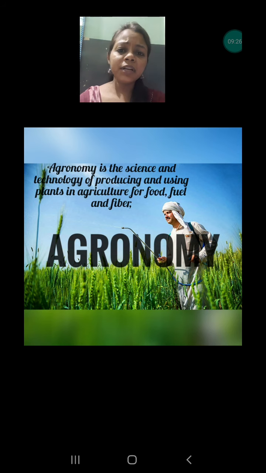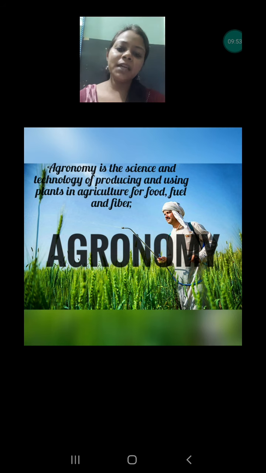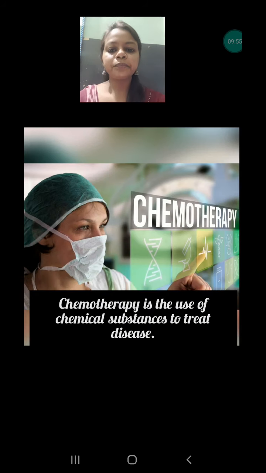It also deals with pesticides and insecticides. That means which type of pesticide is good for which type of plant, so that we can cure our plant. Suppose we are growing a coconut tree, or we are growing rice, and it is not growing very nicely. So we must know about that plant, how we can increase the growth, and which type of insecticide and pesticide I have to use for the particular plant. These all things are related to agronomy.